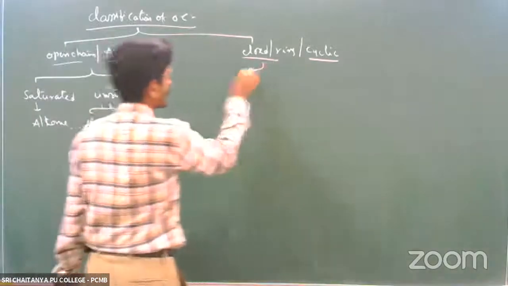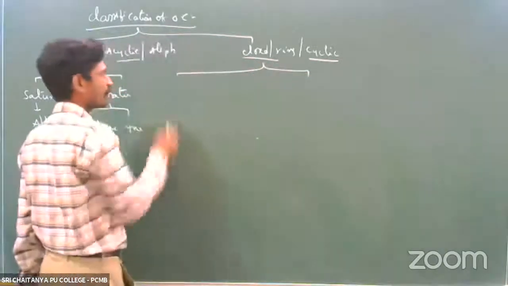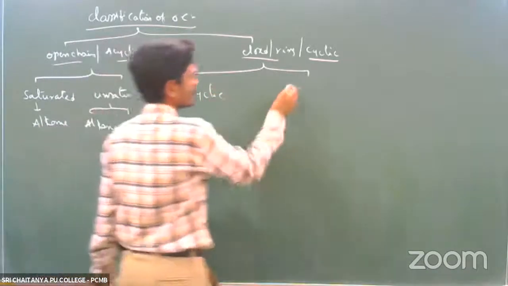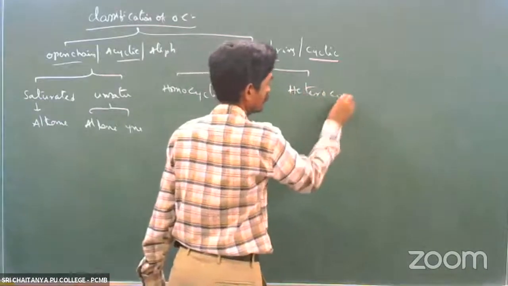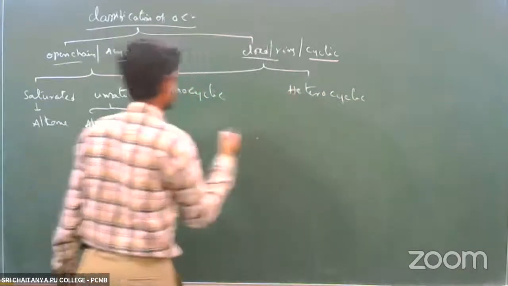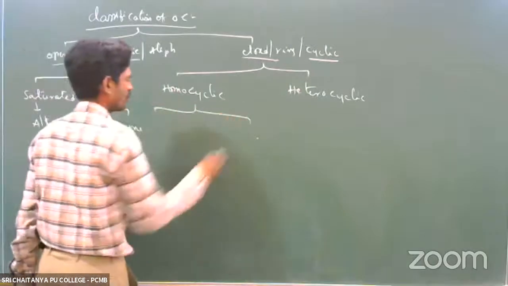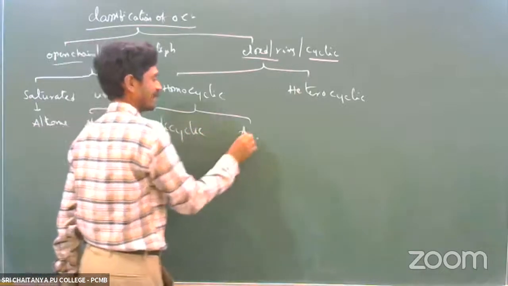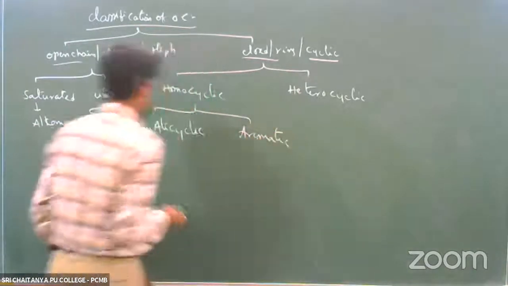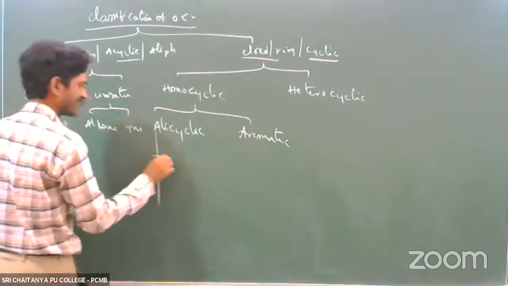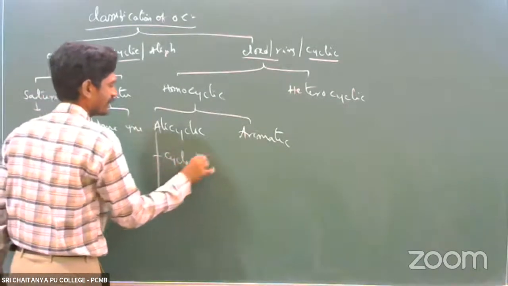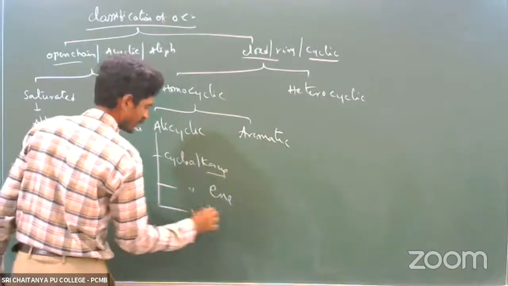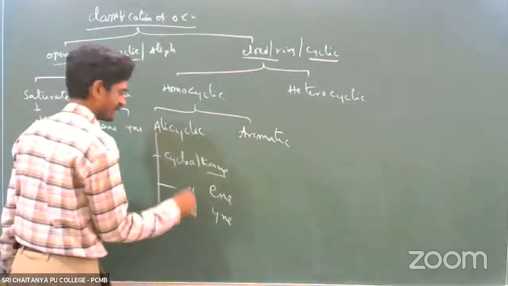And closed chain organic compounds again are of two types. One is homocyclic organic compounds. Another one is heterocyclic organic compounds. Homocyclic organic compounds again are of two categories. One is polycyclic organic compounds. Another one is aromatic organic compounds. Polycyclic organic compounds include cycloalkenes and cycloalkynes.